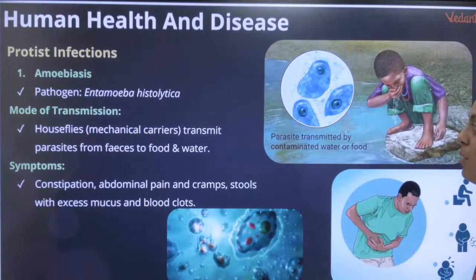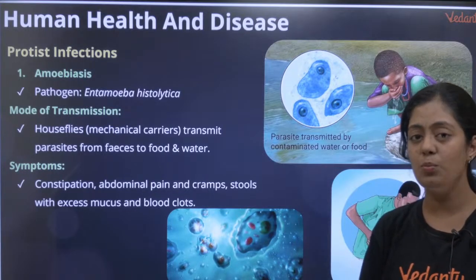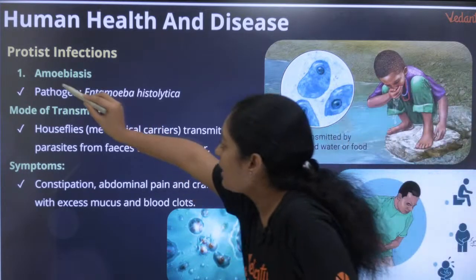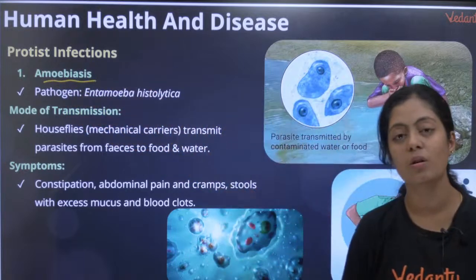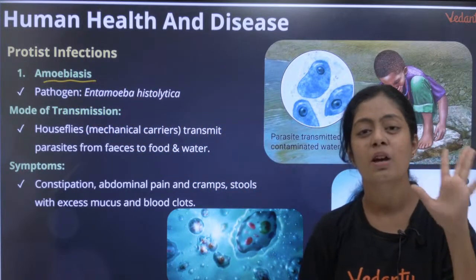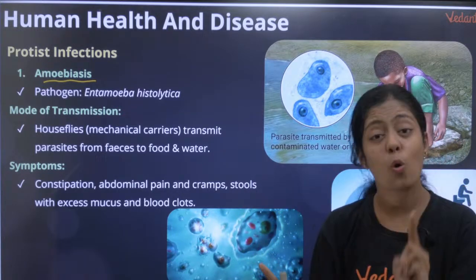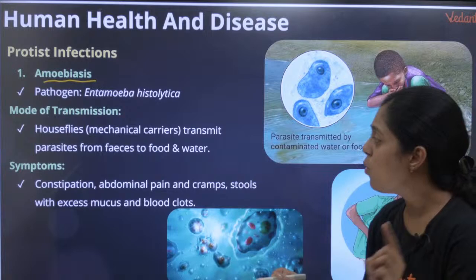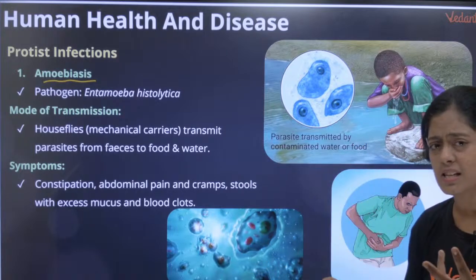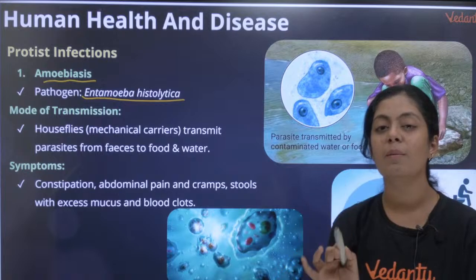Now we will move on to your protozoan diseases. The first one is amoebiasis. So who is the causative agent? This is all very easy, students, very very easy. Even if you read or listen to this for ten minutes, you can remember it. Don't miss such topics. Who is causing this amoebiasis? It is Entamoeba histolytica. Remember this name.